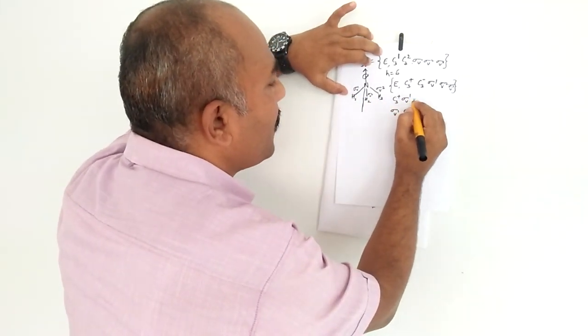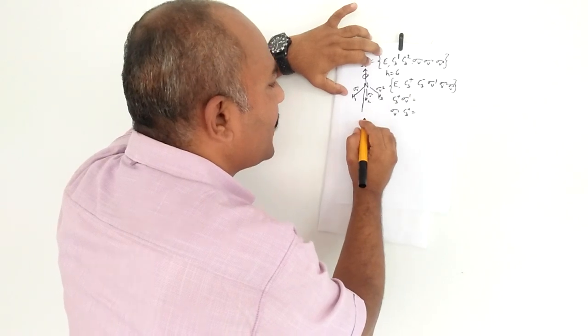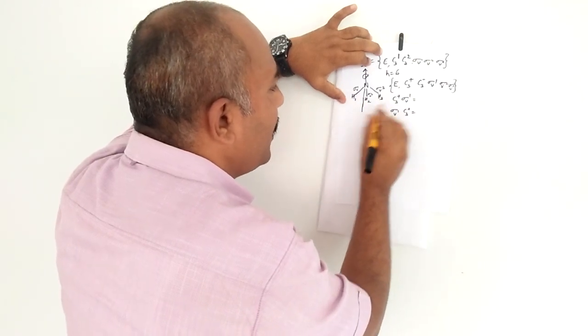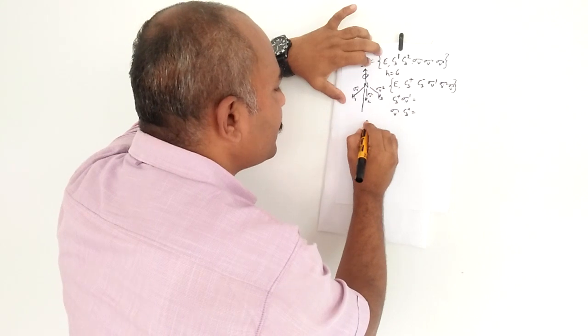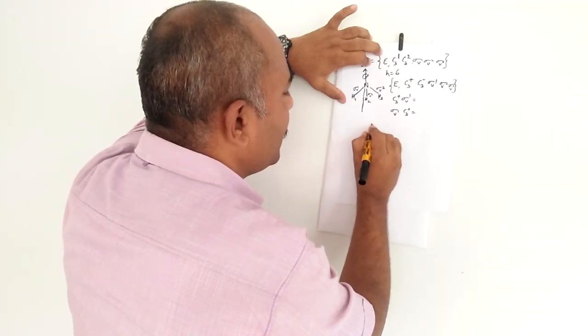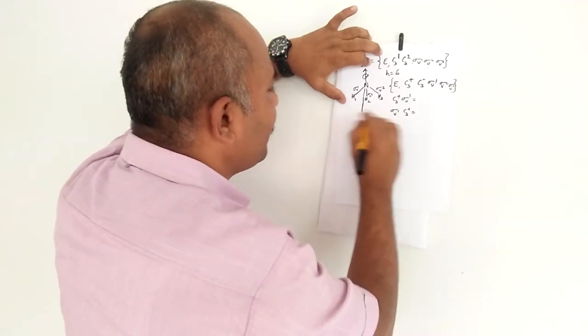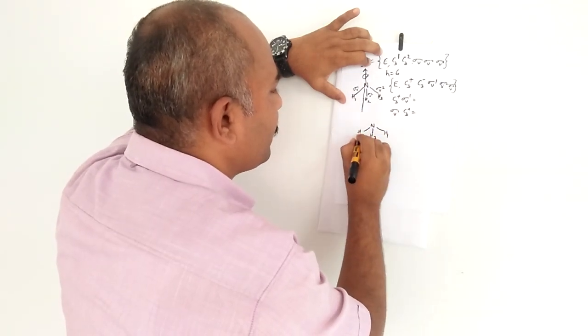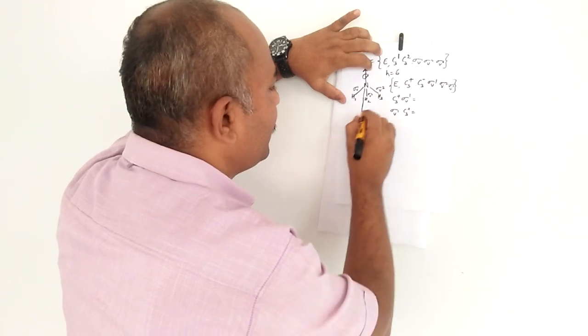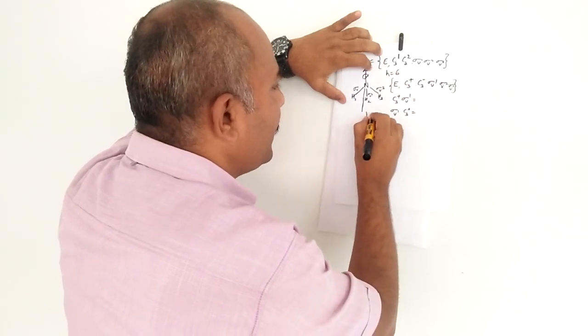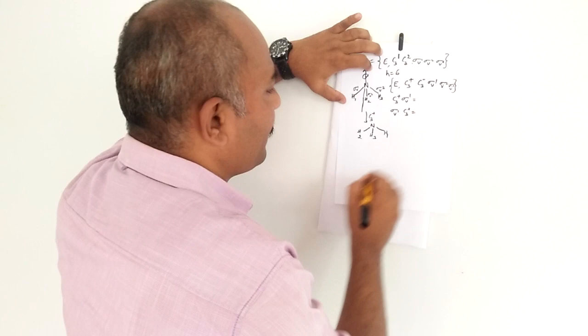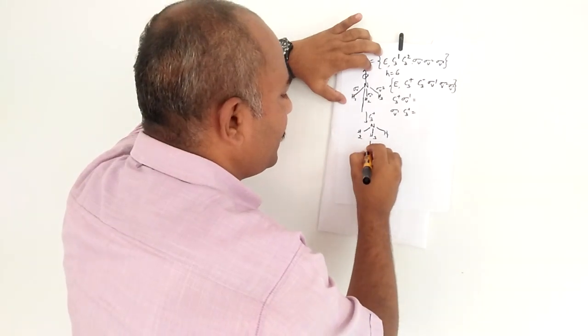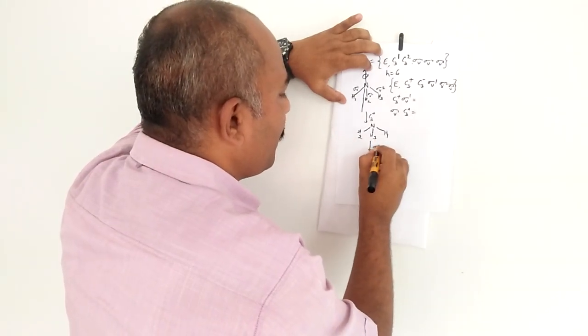C3 plus and sigma V1. What is the answer of C3 plus and sigma V1? Rotate the molecule by 120 degrees, and the position of the hydrogen atoms changes. H1 comes here, H3 comes here, and H2 comes here. So this is obtained by C3 plus. Then you do the sigma V1.